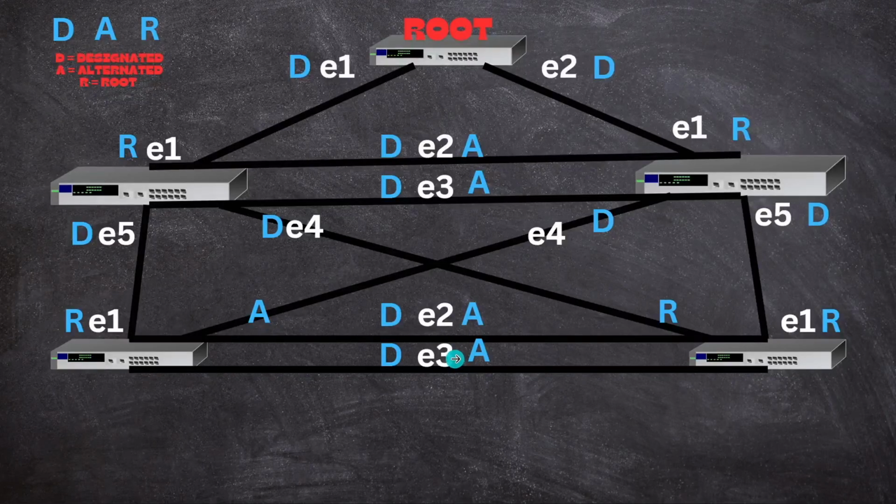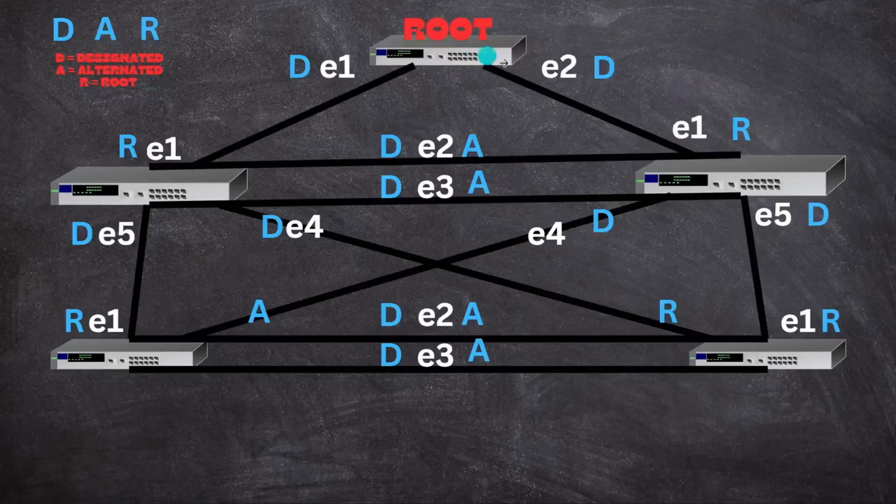And now there are two links remaining, this link and this link. For this switch, you can consider it as an intermediate switch that is directly connected to the root bridge. That's why this port is a root port, and this is the designated port. And if we select this link to be root and designated, then in that case it will form a loop.